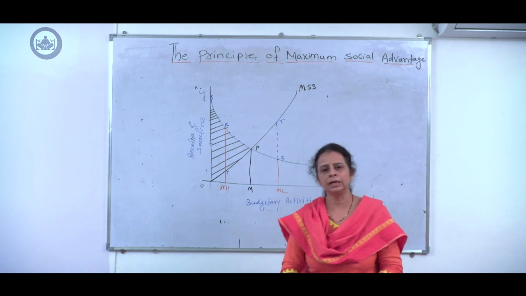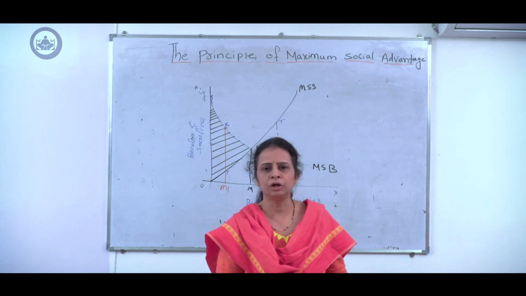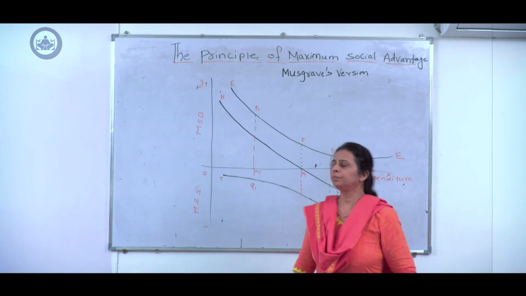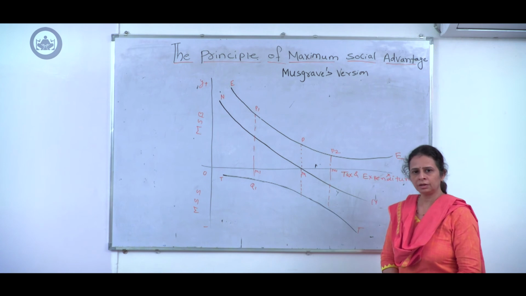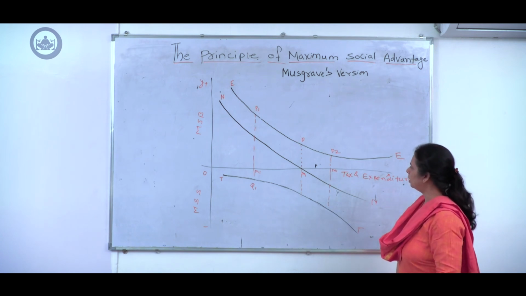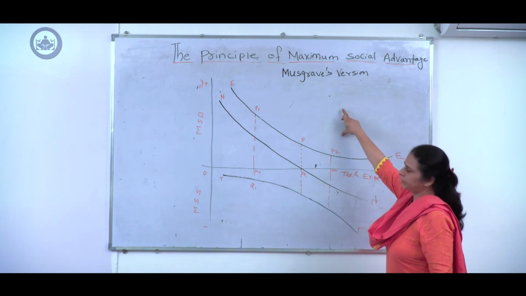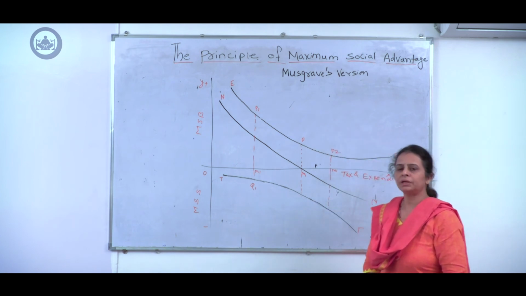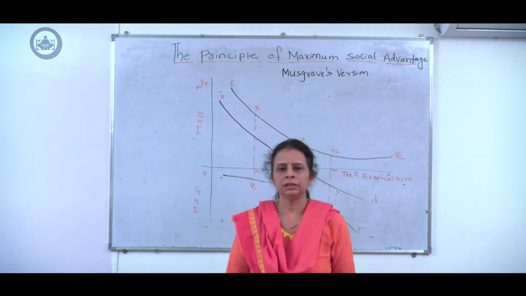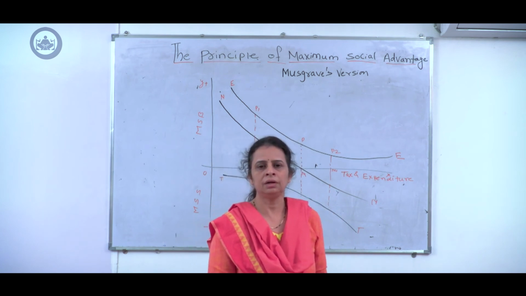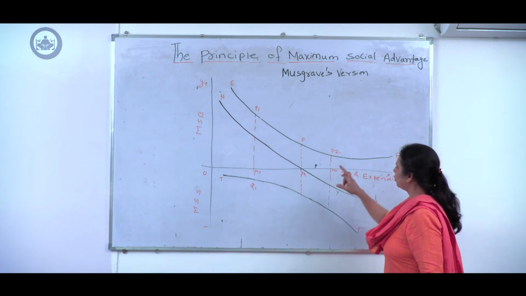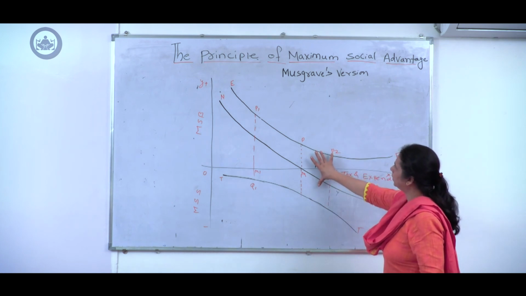So this is Dalton's idea of the principle of maximum social advantage. The principle of maximum social advantage introduced by Dalton has been improved by Musgrave. In fact, Musgrave's version and Dalton's version are similar, but according to Musgrave, Dalton has extended the idea of Pigou, the famous welfare economist. According to Musgrave, look at this particular diagram.